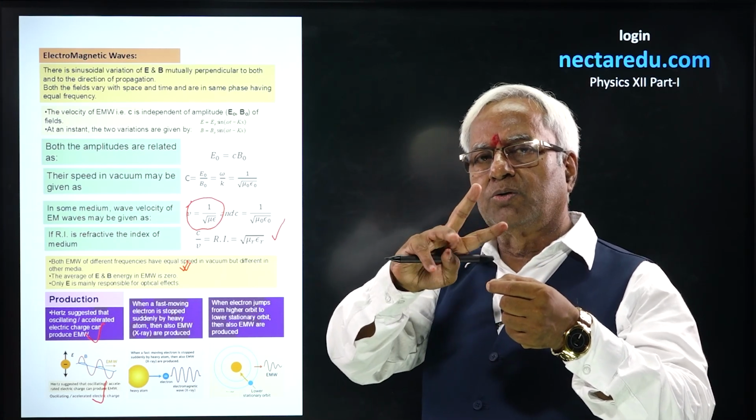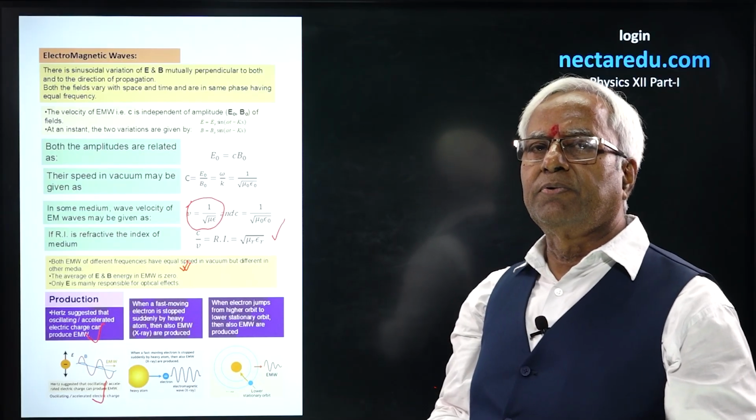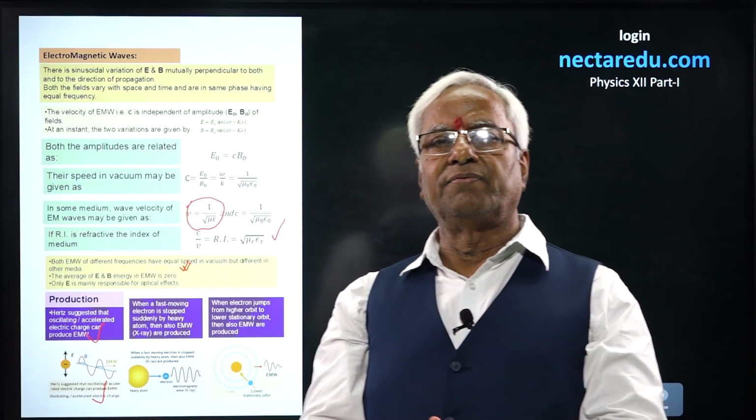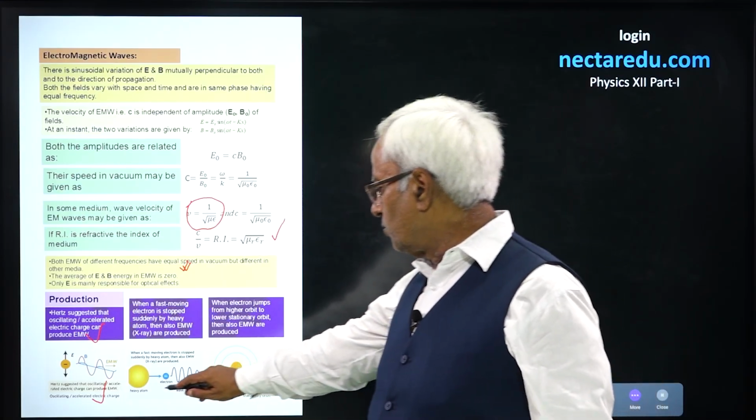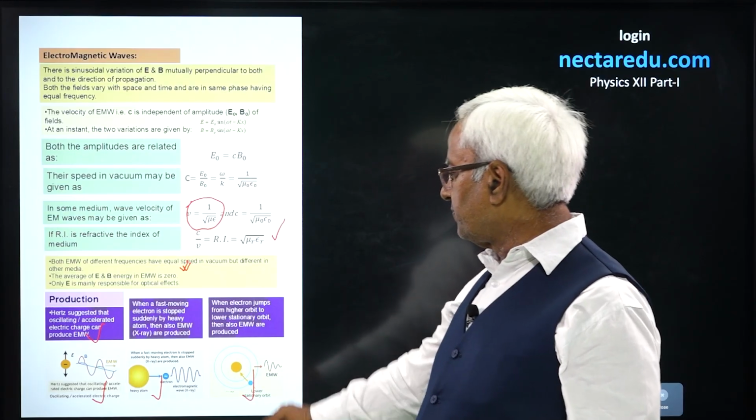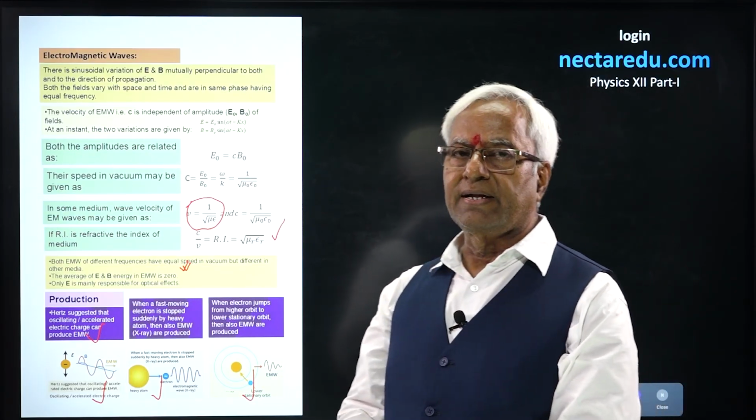In this process also electromagnetic waves are produced, which are known as X-rays. In fact, I have told you the production of X-rays by this method, which is shown over here. So these are the three methods for producing electromagnetic waves.